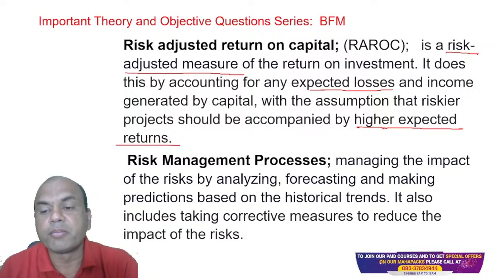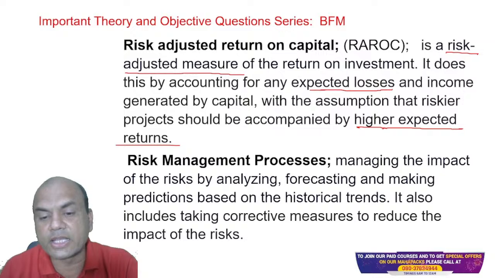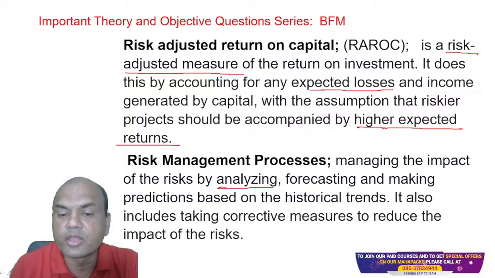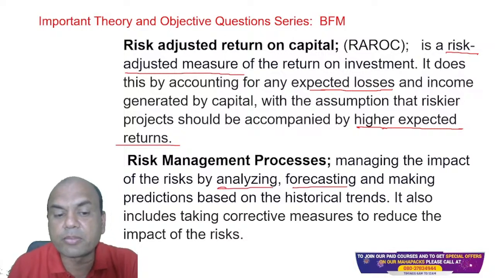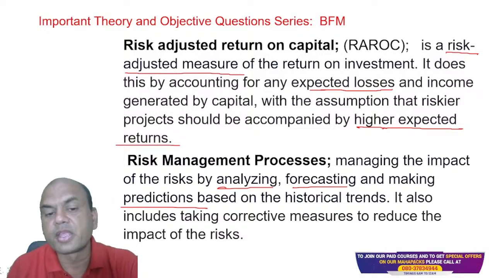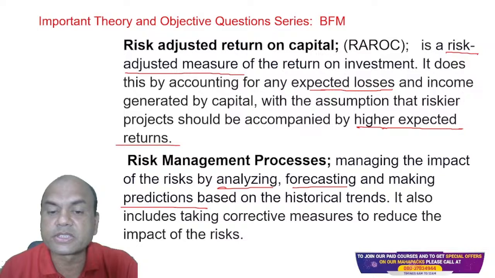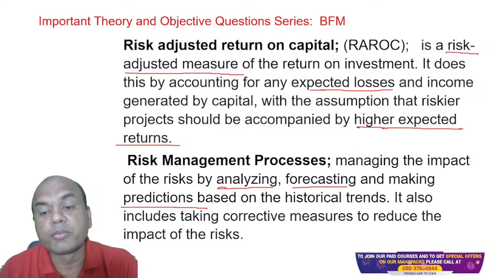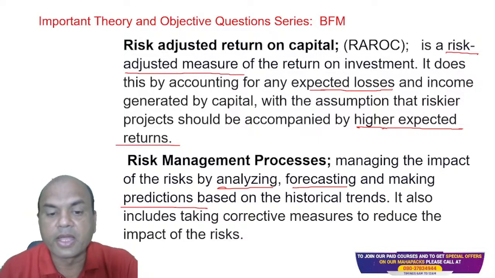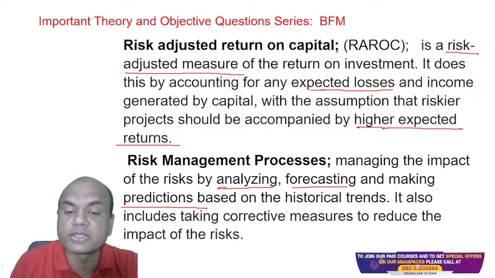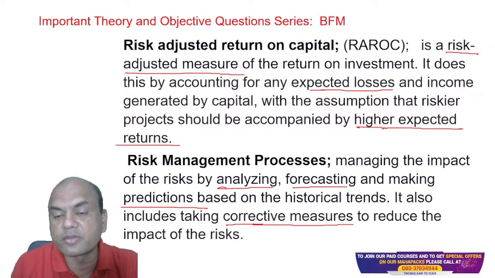See here, managing the impact of the risk by analyzing, forecasting and making predictions based on the historical trends. So all the three steps are involved in the risk management process. First is analyzing, second is forecasting, third is making the predictions based on the historical trends. It also includes corrective measures to reduce the impact of the risk. What do you mean by corrective measures over here?